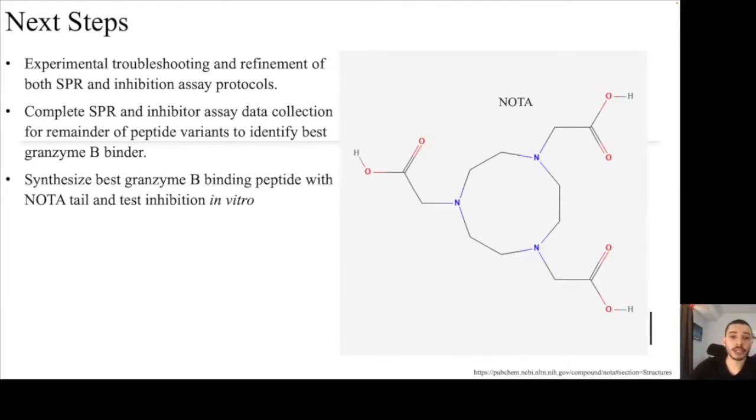My next steps include troubleshooting my experimental protocols and collecting further SPR and inhibitor screening assay data for each peptide. This data will indicate the best Granzyme B binding peptide, and then I can move on to synthesizing this peptide with a NODA tag and characterizing the binding of that molecule to Granzyme B. This is NODA.